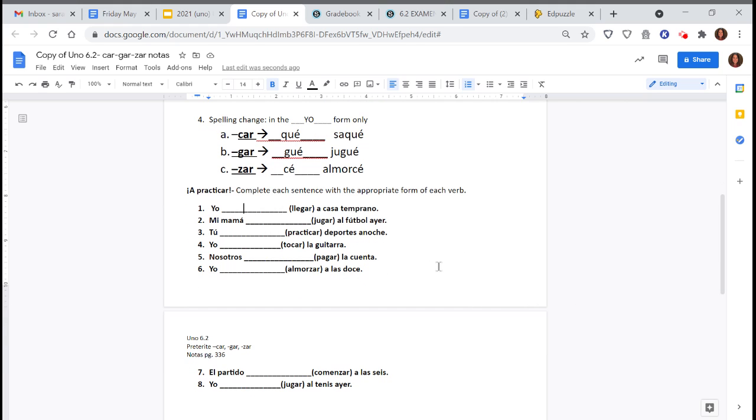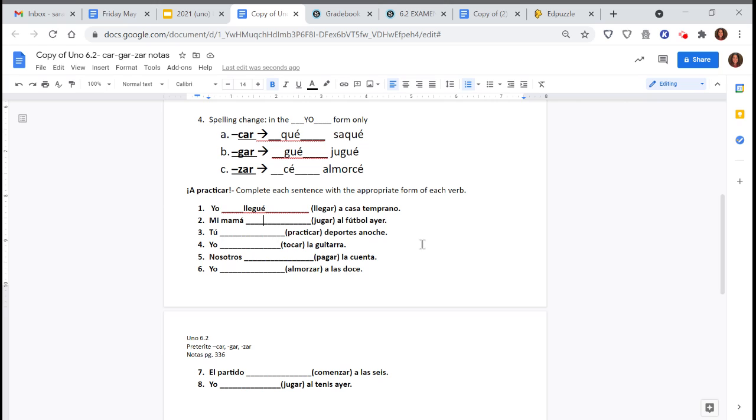So yo, and we have llegar a casa temprano. It says, I arrived home early. So llegar is our verb. That's a GAR verb, right? So we're going to look at this new spelling change. It's the yo form. So llegar is my verb, right? Take off your AR ending. G is now going to change to GU. Add my new ending. Yo llegué a casa temprano.